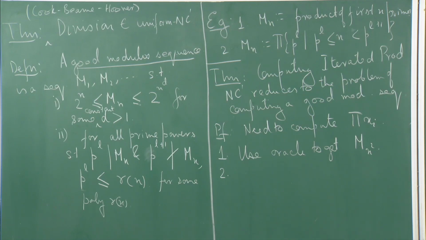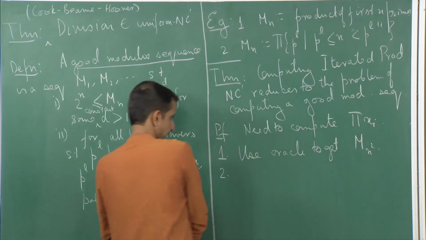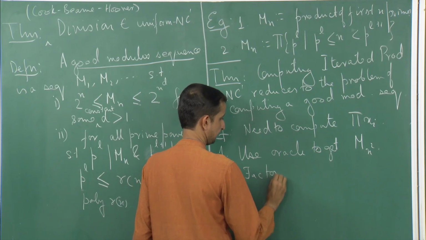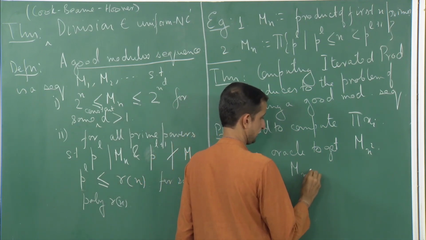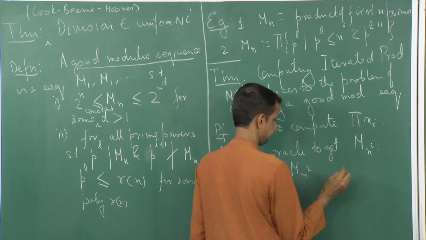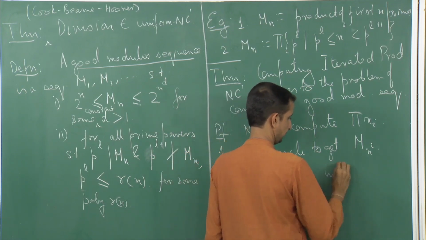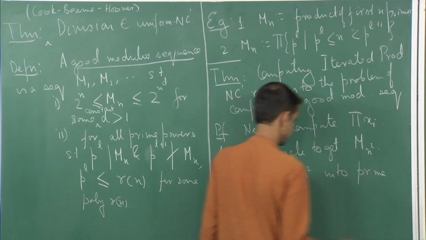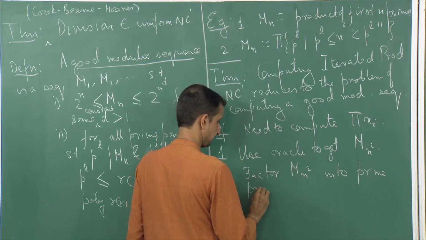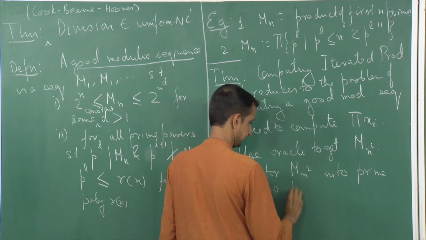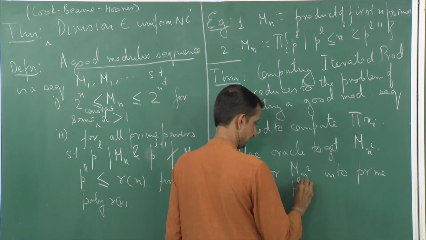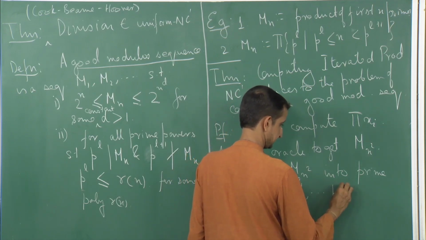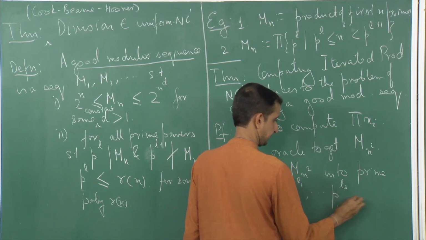Next, we will factor m n square into prime powers, let us say P1 to the power L1 so on up to Ps to the power Ls.